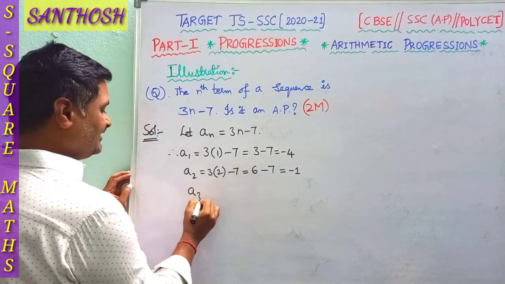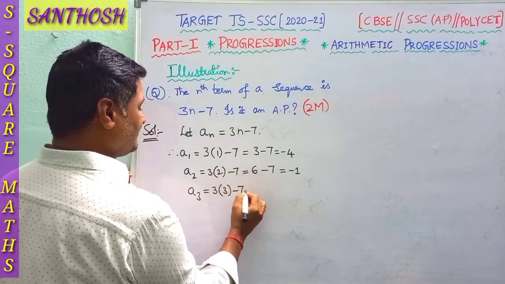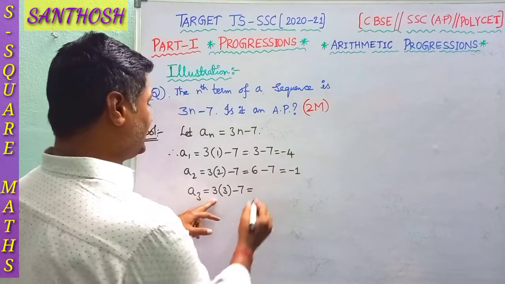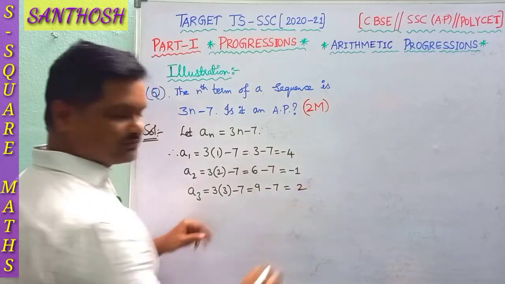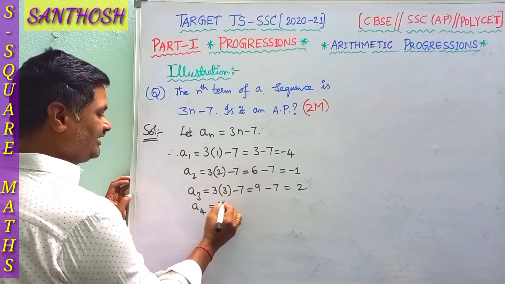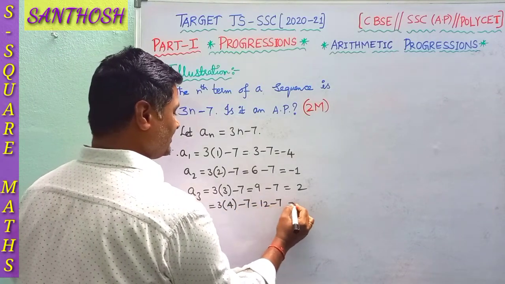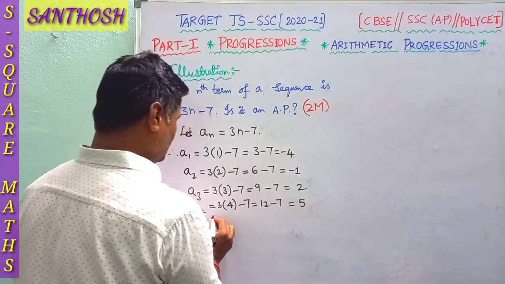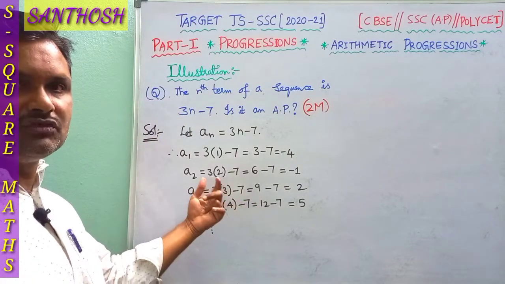Next A3, 3 into 3 minus 7, 9 minus 7, nothing but 2. Next A4, the fourth term, 3 into 4 minus 7, 12 minus 7, nothing but 5, and so on. Minimum 3 terms are enough, but we have gone through 4 terms.